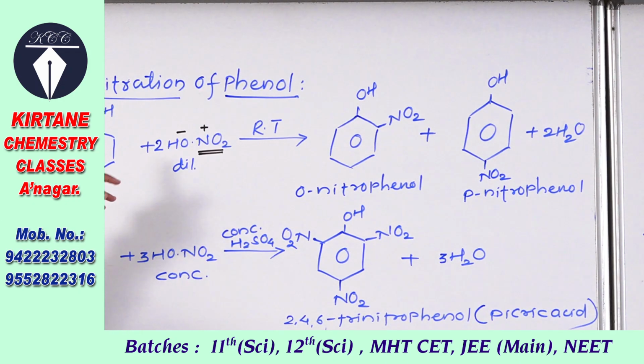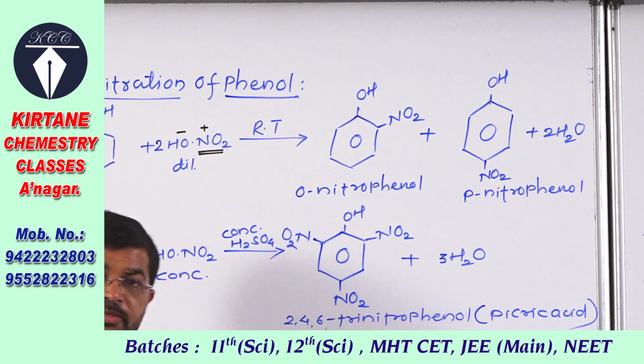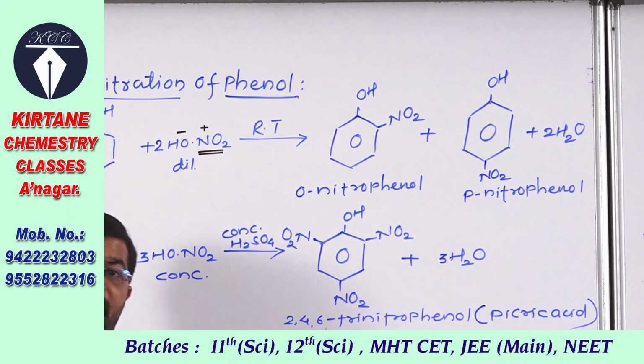From phenol, in some molecules a hydrogen atom is replaced from the ortho position by the NO2 group, and in some molecules a hydrogen atom is replaced from the para position by the NO2 group, and therefore this is the replacement of hydrogen by the nitro group, and hence this reaction is called nitration.